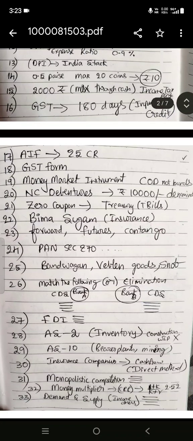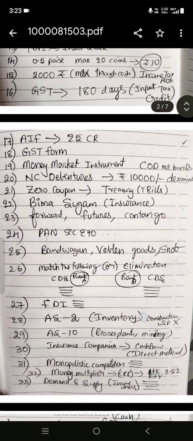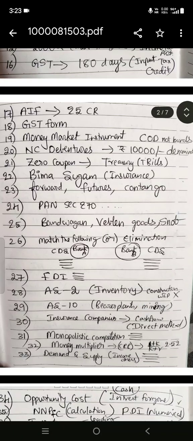And one more question is there on money market instruments. Which of the following are money market instruments? In the options, there are many, but CD, certificate of deposit, is the answer, not bonds. And non-convertible debentures, the denomination value is 10,000. Zero coupon bond or treasury bills. Bima Sugam is the answer, something related to insurance. And one more question on the definitions of forward, futures, and contango. All this I remember.